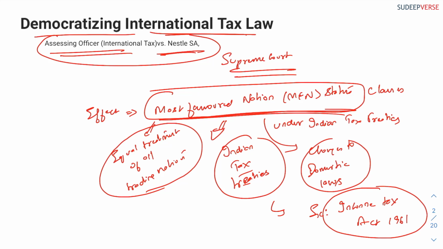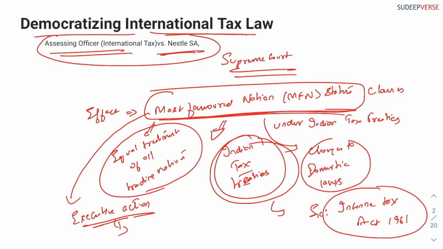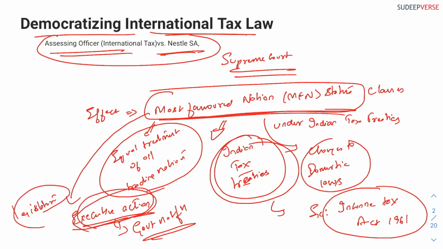Now what is the issue? The government has agreed to add MFN clauses in the Indian tax treaties, but this action is an executive action. That is, the government is trying to pass this order or amend the treaty only with the help of government notification. So this is not coming from the legislature, this is coming directly from the executive. Now, is this allowed? Can the executive bring a notification that alters the Indian tax treaties that in turn will have an effect on Indian domestic laws? This is the entire issue that is in contention in this particular case.